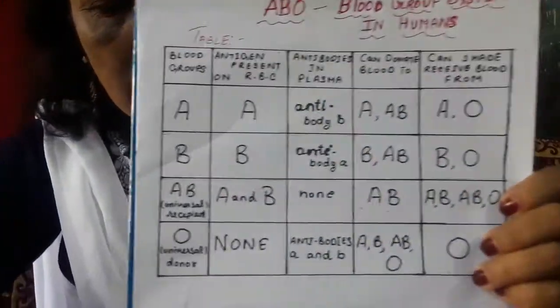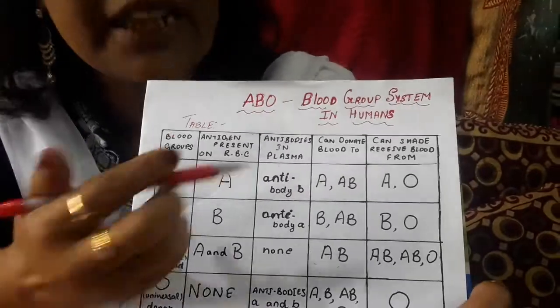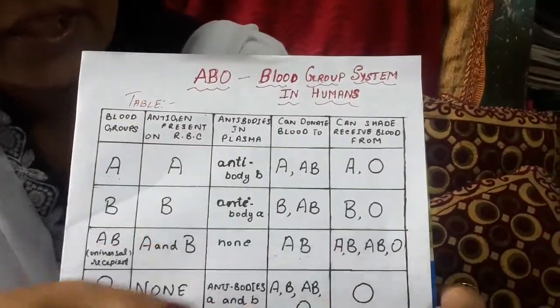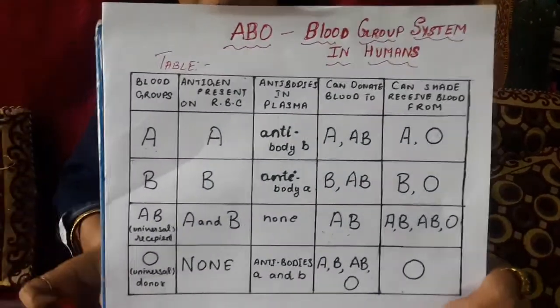Today we shall continue with the circulatory system. We shall be discussing the ABO blood group system in humans. Now, what do we mean by the ABO blood group system? This is the tabular form of the ABO blood group system.